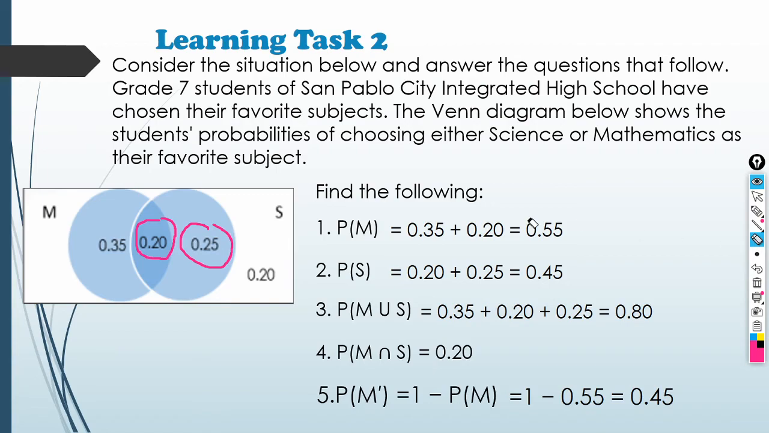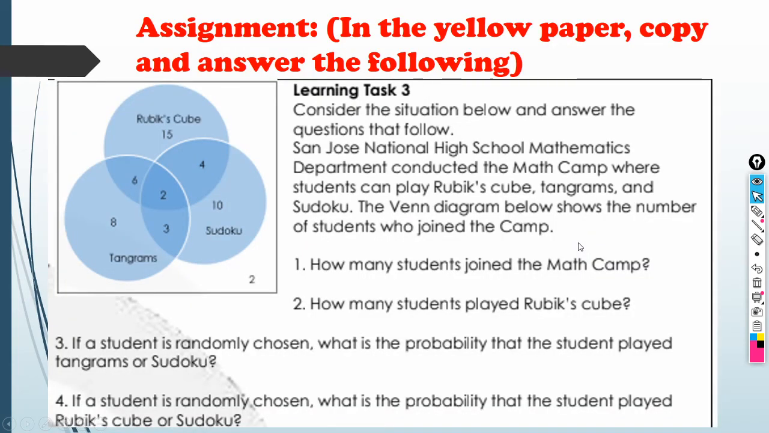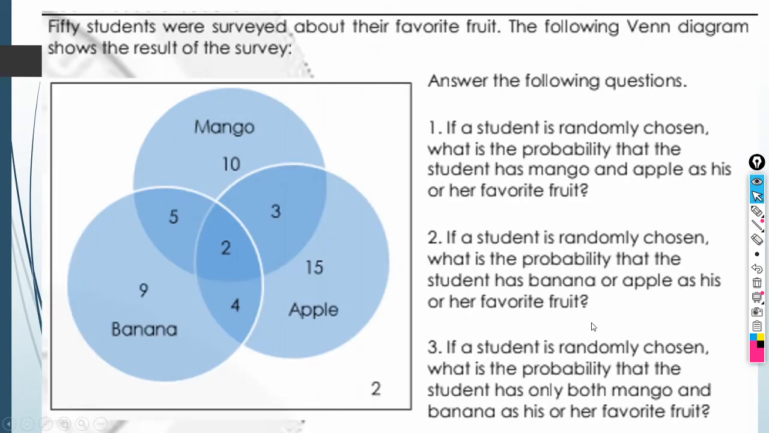Okay. So, that's it. So, for your assignment, in the yellow paper, you copy and answer the following. So, ang sasagutan nyo na lamang po ay ang learning task 3 and ang nasa assessment part. Yan. So, dun po sa inyong mga kopya, nasa lip po ito. So, just refer the questions to your lip.